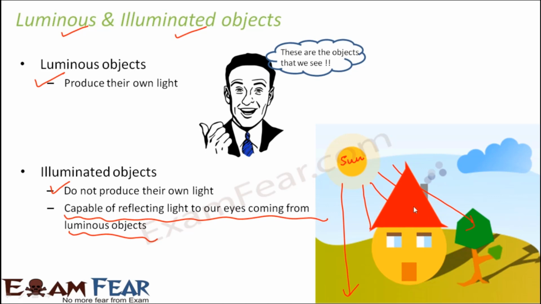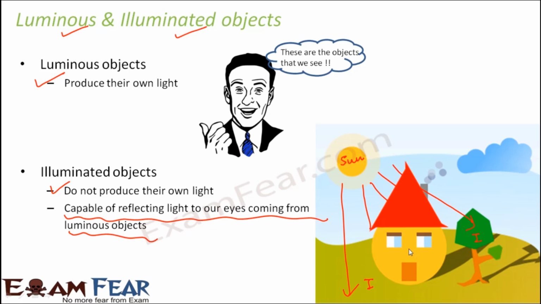So that means these are illuminated objects, but they are capable of reflecting light that is coming from some other source, that is coming from a luminous object. So that is why we are able to see these objects. Such objects are known as illuminated objects. That is, they cannot produce their own light, but they are still visible because they can reflect the light which is coming from a luminous object. So they are reflecting the light which is coming from the sun. Reflecting the light means when light falls on them, the light rays bounce back and reach our eye. And that's how we are able to see them.